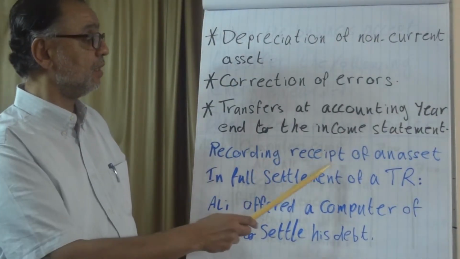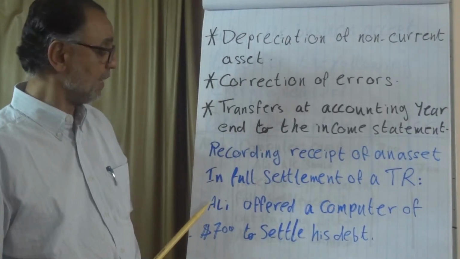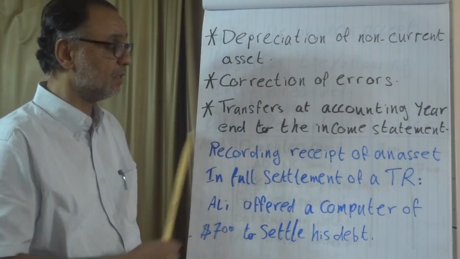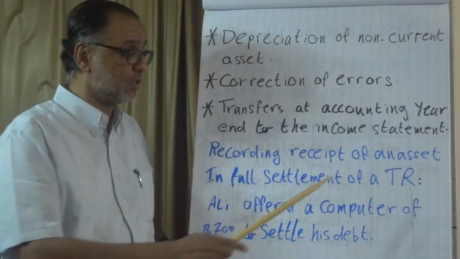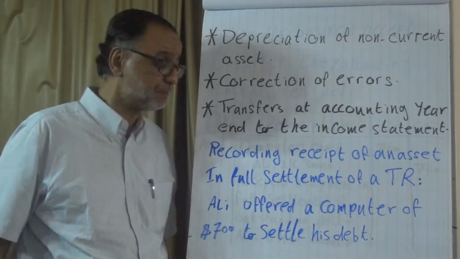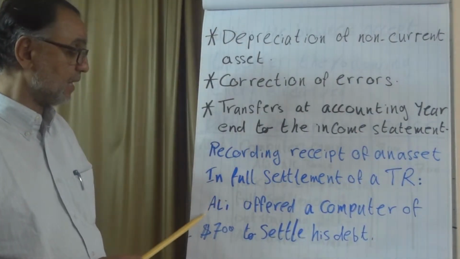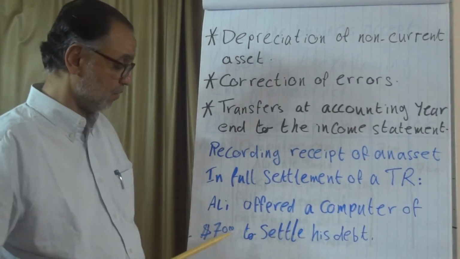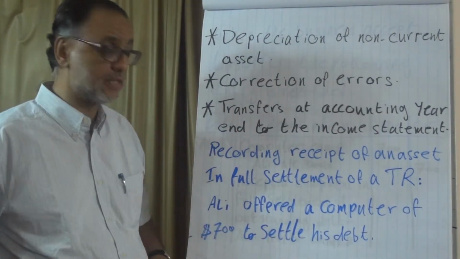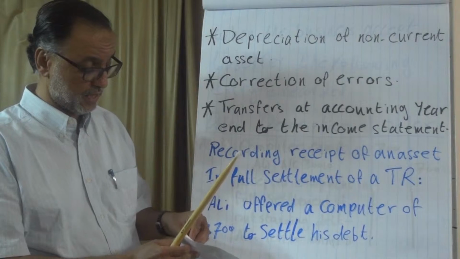Recording receipt of an asset in full settlement of a trade receivable. TR stands for trade receivable. So Ali offered a computer of $700 to settle his debt. Let's see how the entry will go.